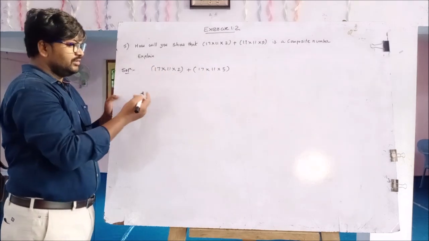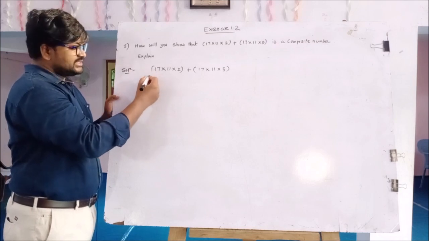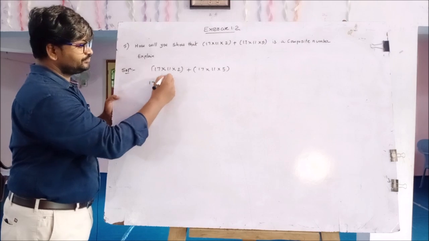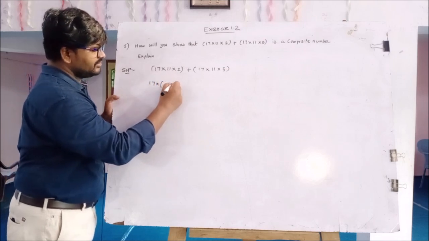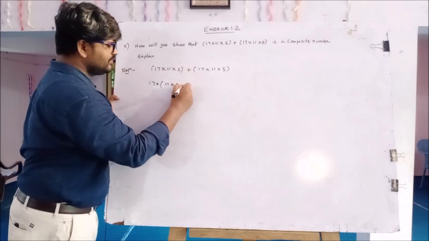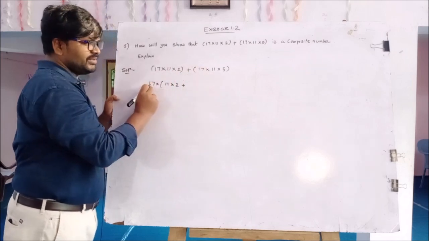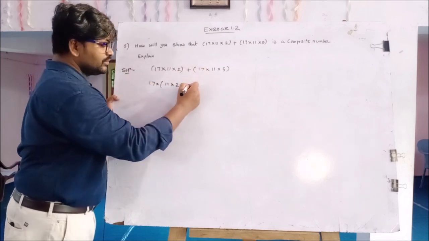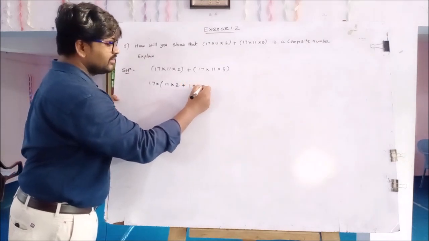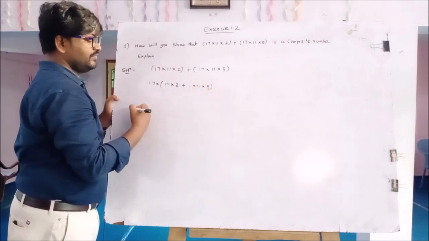First of all, we take 17 as a common factor. So 17 into 11 into 2 plus, already 17 taken common, so this is 1 into 11 into 5.